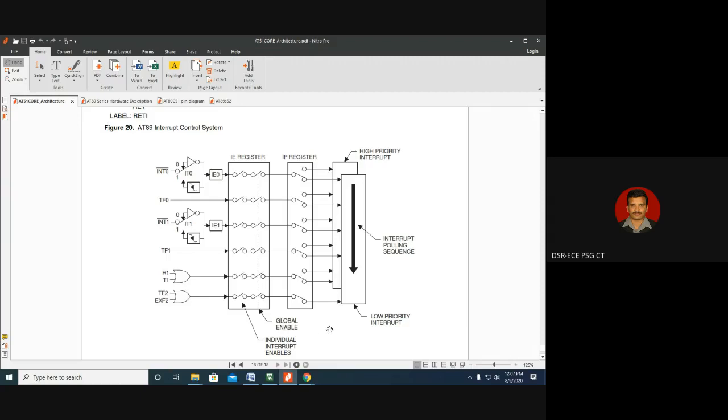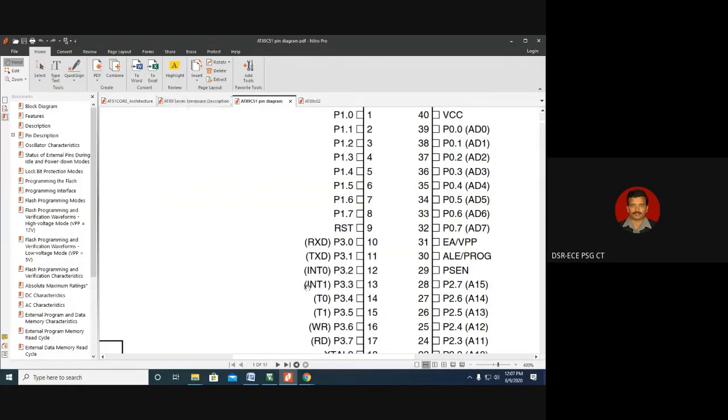So if you look at the interrupt structure of 8051 microcontroller, look at the screen. The 8051 microcontroller can support two hardware interrupts. That means there is an INT0 pin and INT1 pin. If you look at the pin diagram, there is an INT0 pin and INT1 pin. That is the 12th pin and 13th pin, that is P3.2 and P3.3, the two interrupt pins of the 8051 microcontroller.